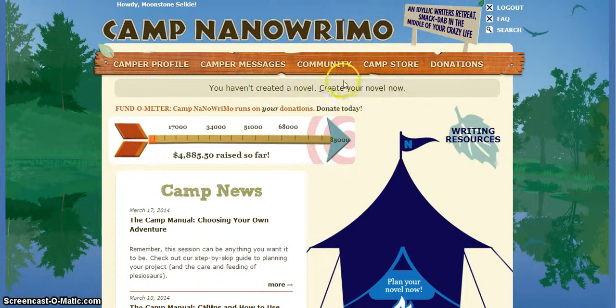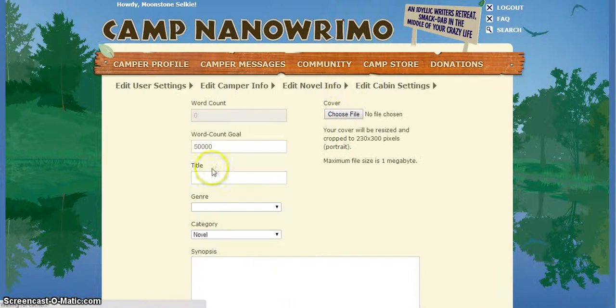Once the account has been created, you will go to this web page, and you will most likely have a prompt at the top of the page that you will click in order to create your novel. The lowest word count that the site will allow is 10,000, so that will be our goal for the month. I know this seems like a lot now, but as long as you are keeping up with it, this only evens out to about 333 words a day.